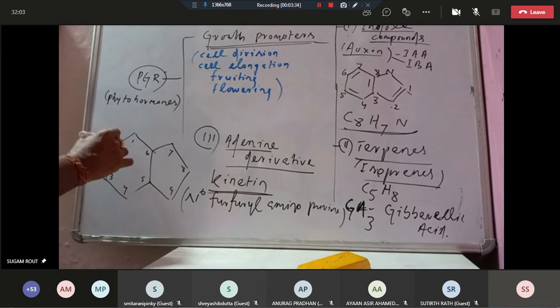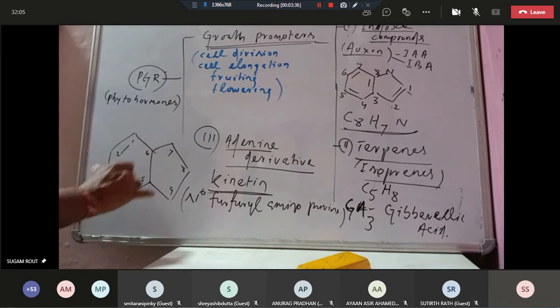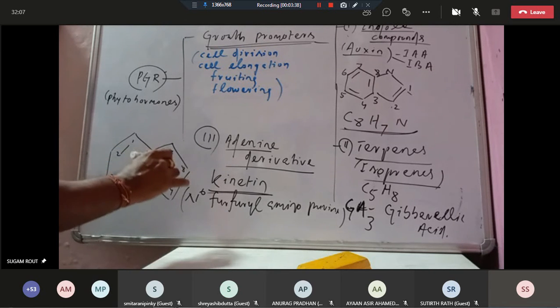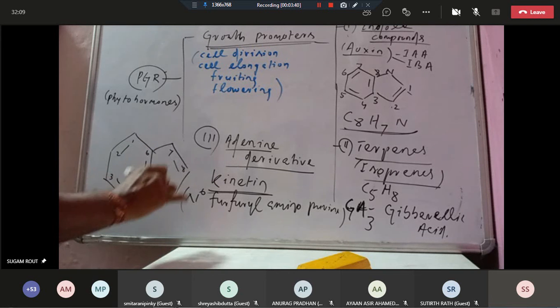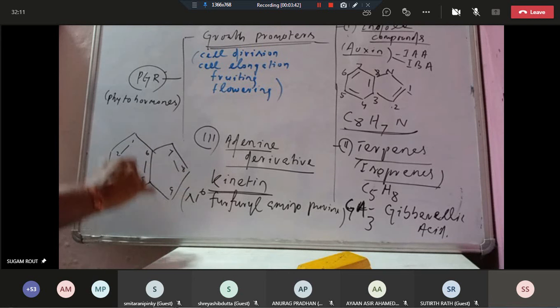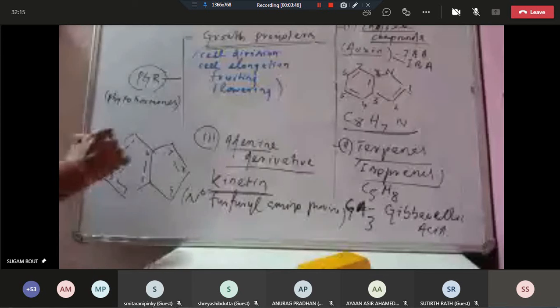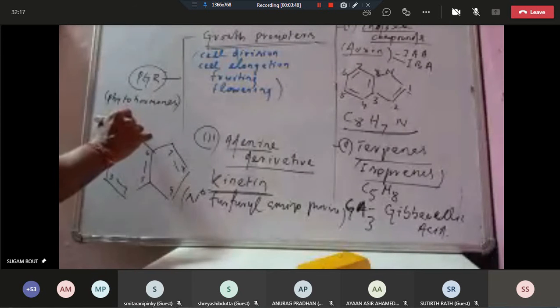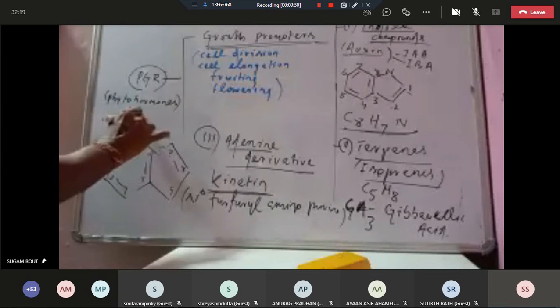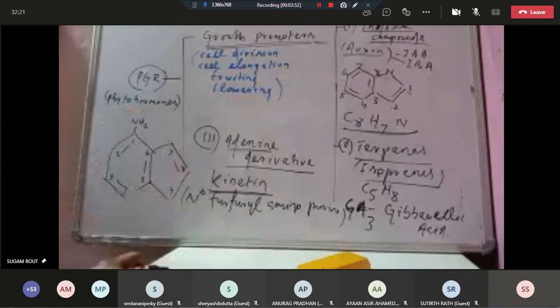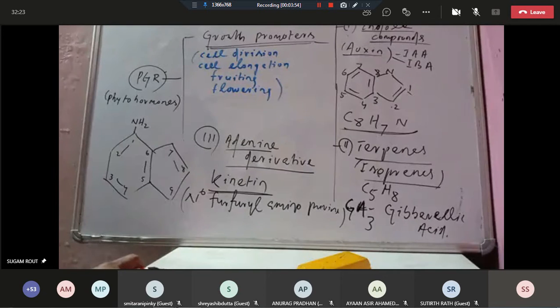Here you see the same positions, and here it contains an amino group. So amino means aminopurine.